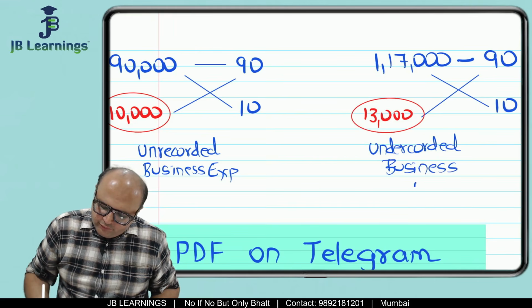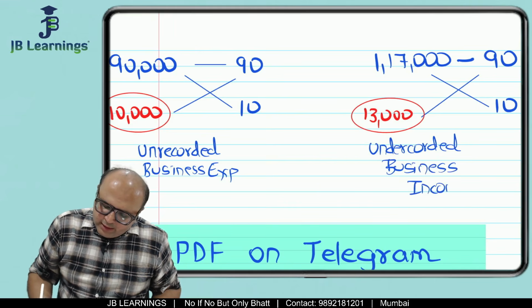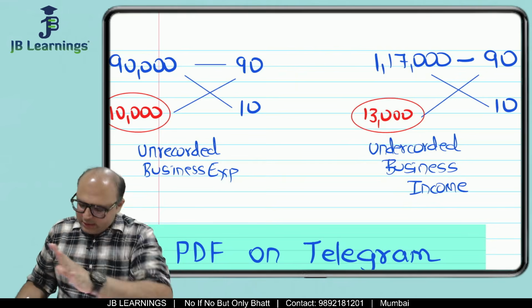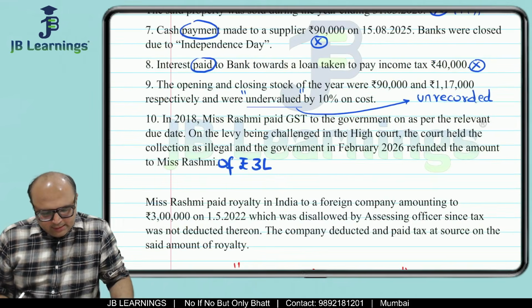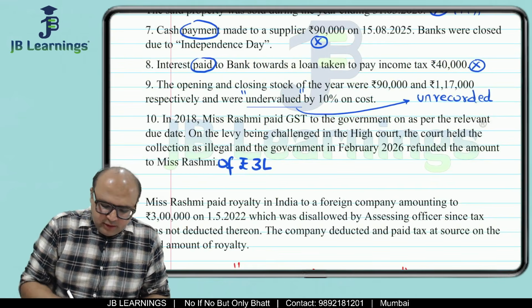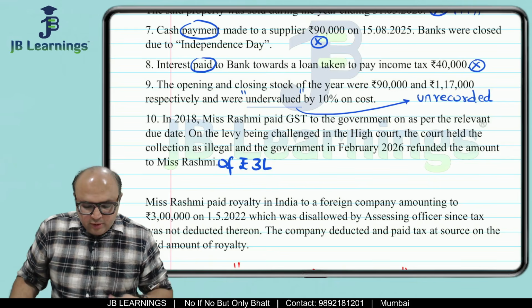Now how are you supposed to show this in your statement? We will do that in the next few minutes. First we are analyzing the question. Income and expense, chapter 6. All right, let's start. So friends, now this is my 10th adjustment, which is in 2018.